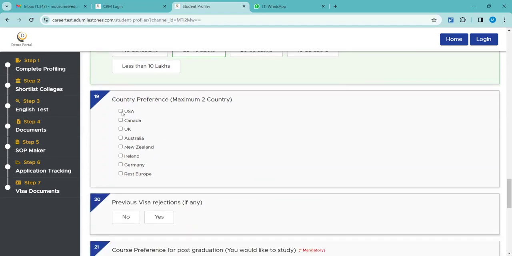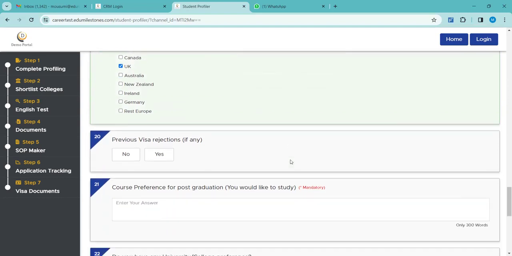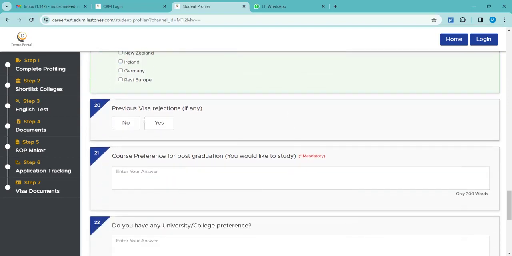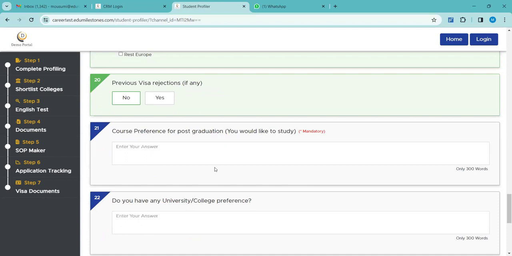Country preference, I'm considering USA, UK. Previous visa rejections, if yes, then the student has to provide valid document proof supporting the same, or else no. Course preference for post-graduation, whichever course the student is planning to go for. For example, let me consider artificial intelligence.